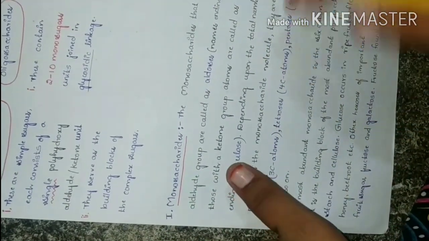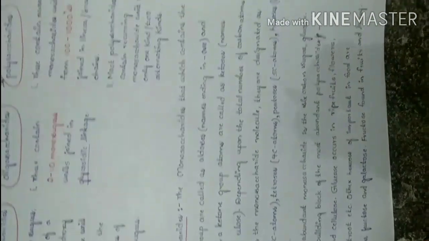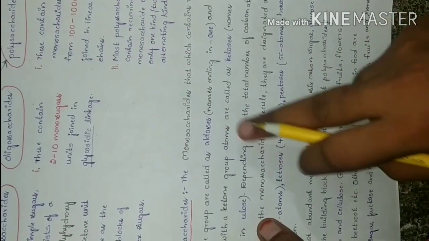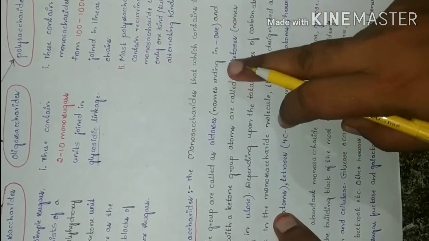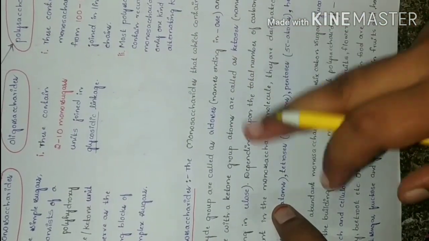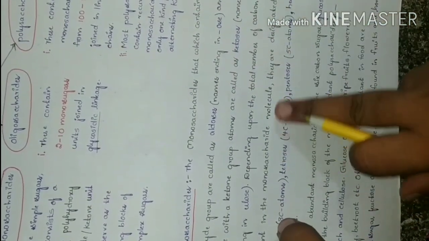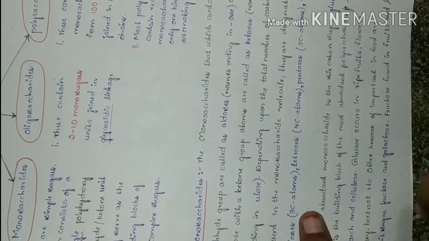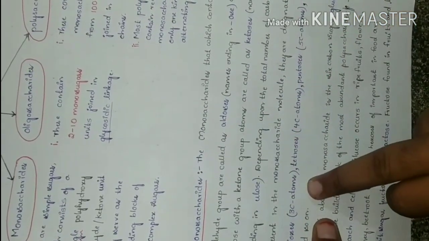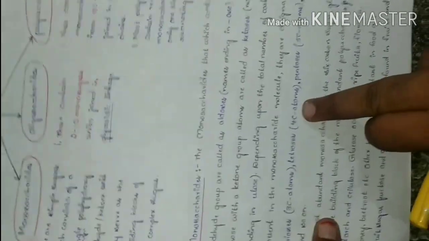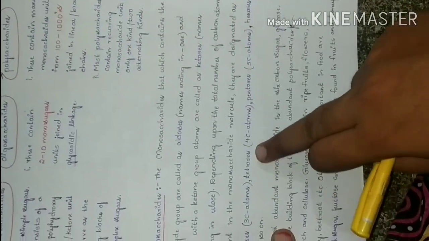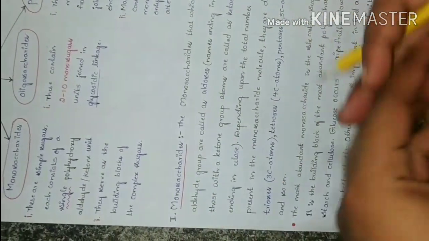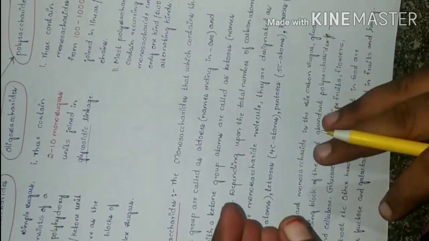Monosaccharides are classified not only by names ending in aldehyde or ketone, but also by their number of carbon atoms. If they contain 3 carbon atoms, they are trioses; 4 carbon atoms, tetroses; 5, pentoses; 6, hexoses, and so on. The most abundant monosaccharide is the 6 carbon sugar.